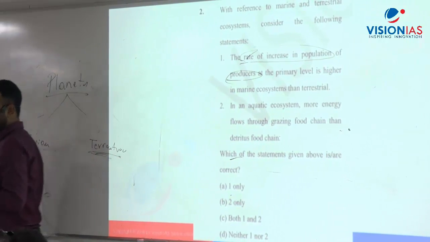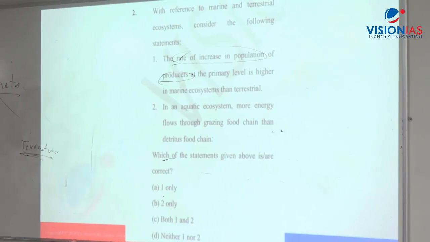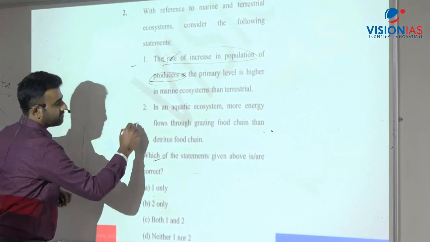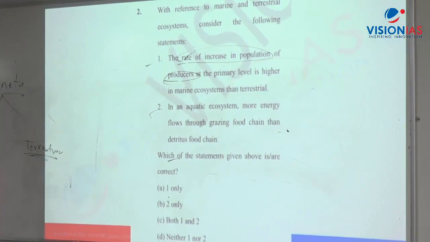Is this correct? You're getting the point? Okay, so the first statement is correct. Second one, in an aquatic ecosystem, more energy flows to grazing food chain than detritus food chain. Is it so? How?